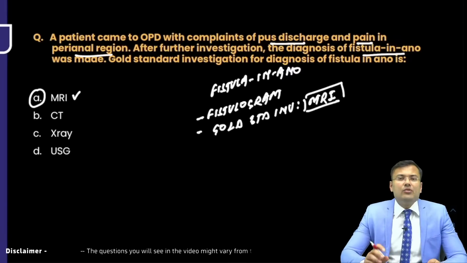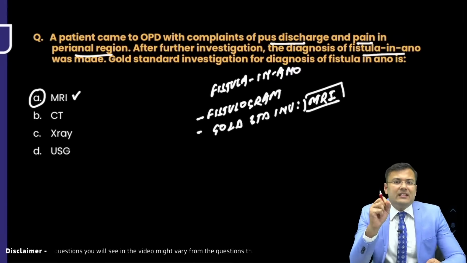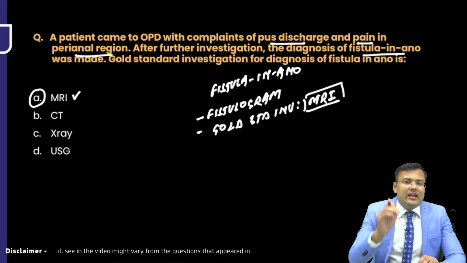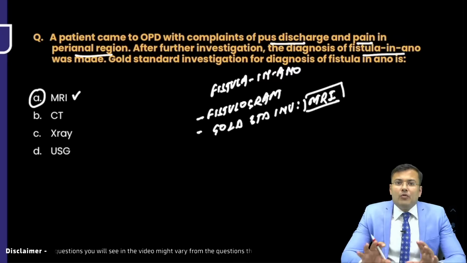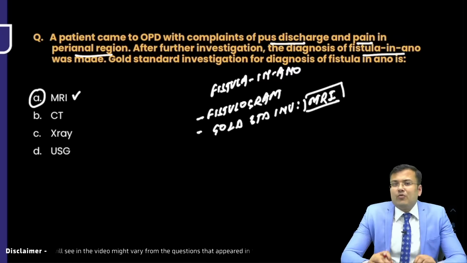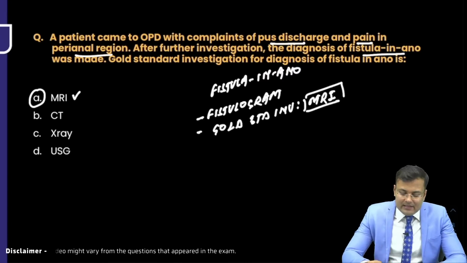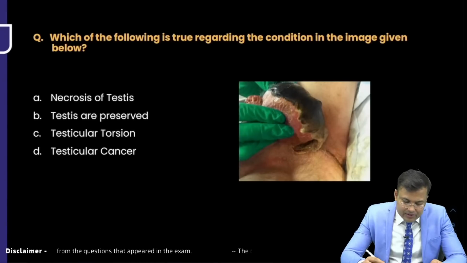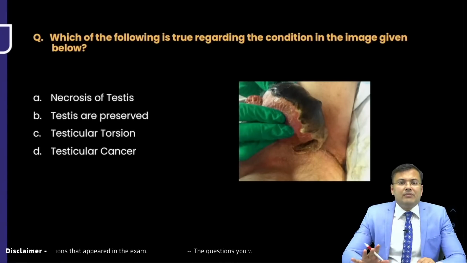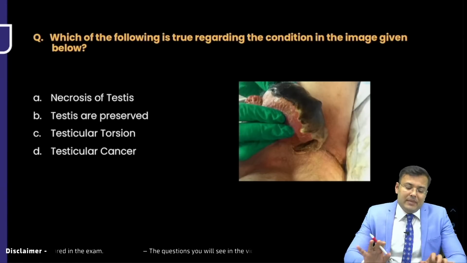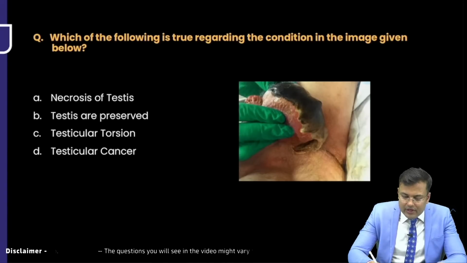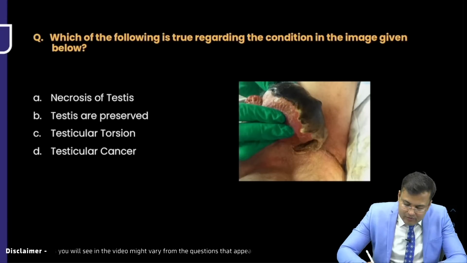MRI. Let me tell you, for most of the pelvic related conditions and for head and neck pathologies, the investigation of choice is MRI, where soft tissue involvement assessment is required. Okay, so the correct answer is MRI. Now this question is again a repeat question because similar questions were asked previously many times. Which of the following is true regarding the condition in the image given below? So tell me what is the diagnosis first.